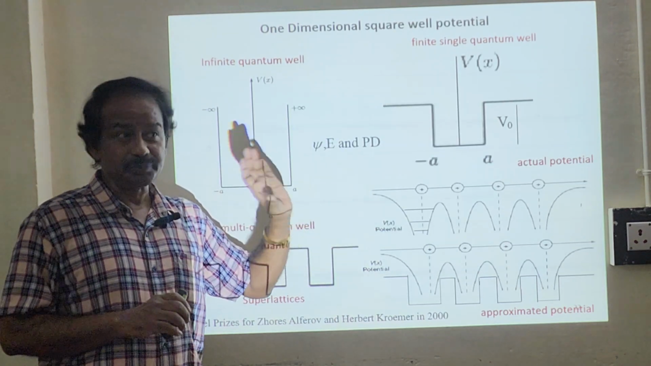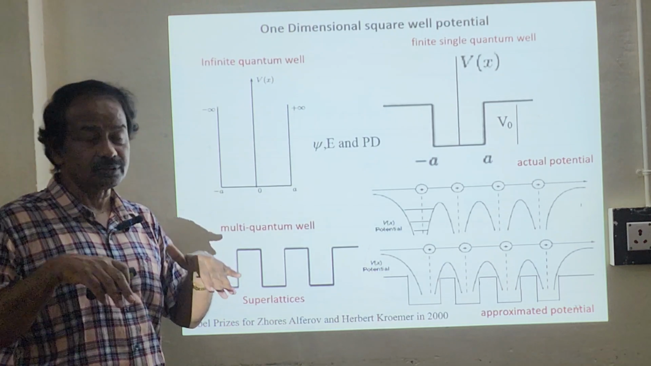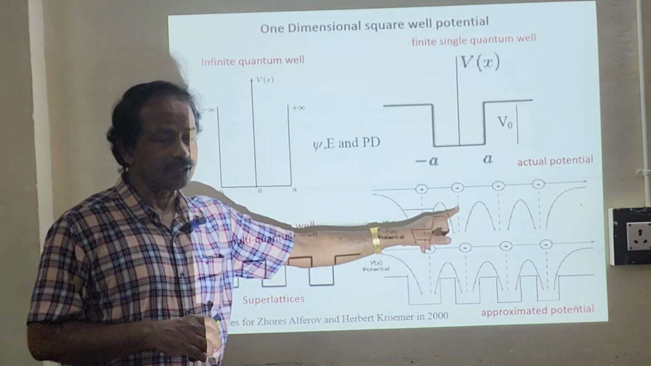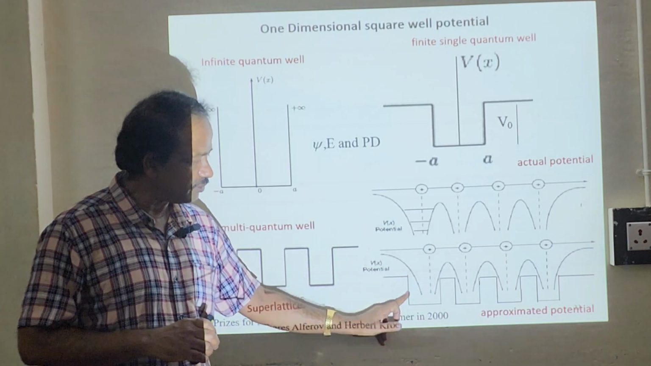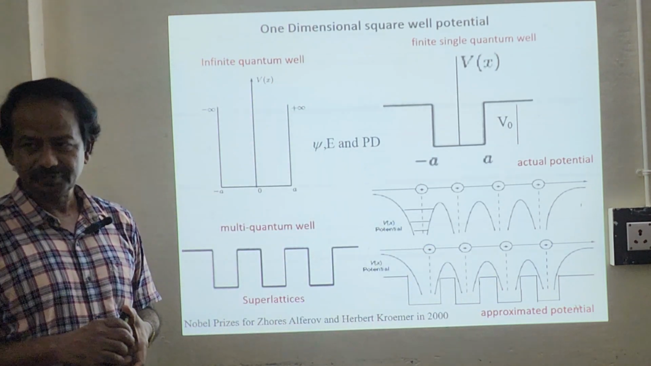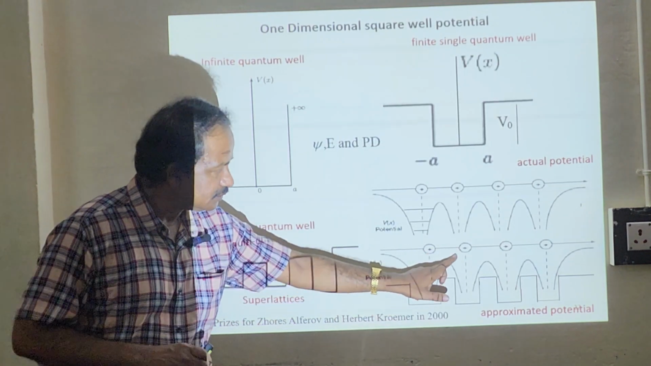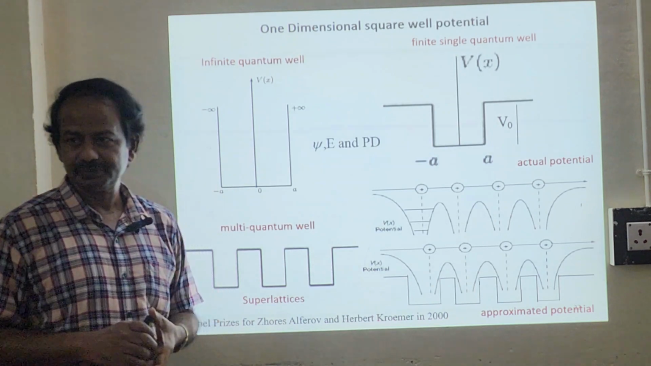So we'll have to approximate now to calculate for a single quantum or multi quantum. We'll have to approximate. So this is the reality one. The approximation is something like this. See, this is our approximated potential. This is the reality, correct? So these are all the reality ones, and they are all approximations.